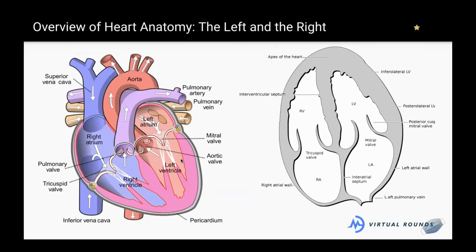Now, does someone want to talk through in this condition that we call transposition of the great vessels, which is a cyanotic heart disease, what structures oxygenated blood would go through coming from the lungs? Pulmonary artery.